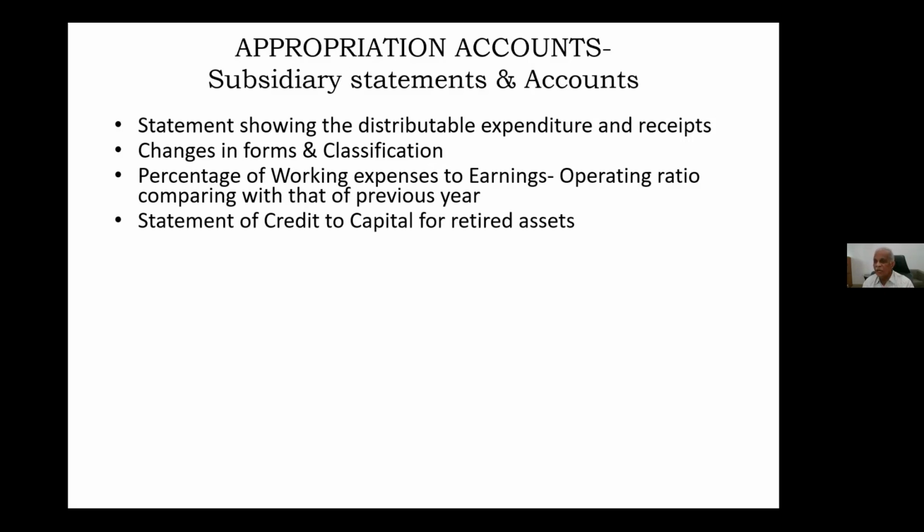So that writing off of capital will be done by preparing an estimate. That writing off of capital is credit to capital for retired assets. Retired assets means those that were abandoned. That means that will not be used further. So in such cases, this credit to capital of the retired assets, you have to take them. I will tell you in one word. You may have heard about write back adjustments. That write back adjustment is nothing but the credit to capital for these retired assets.